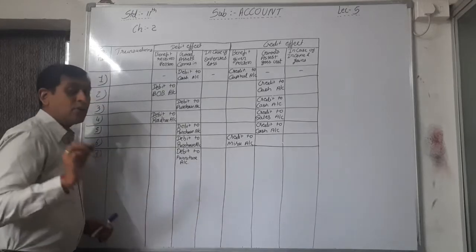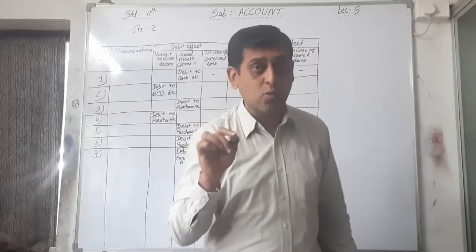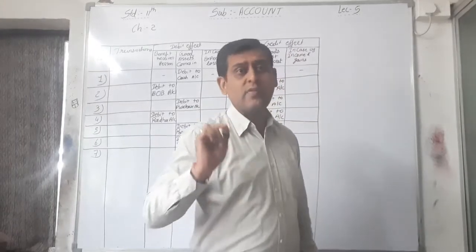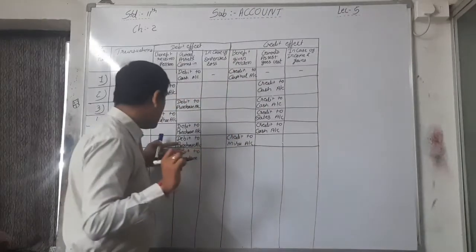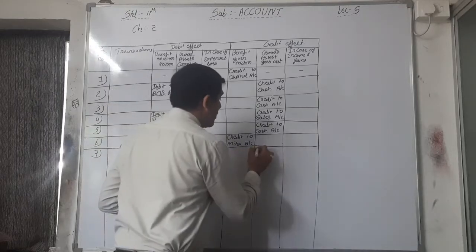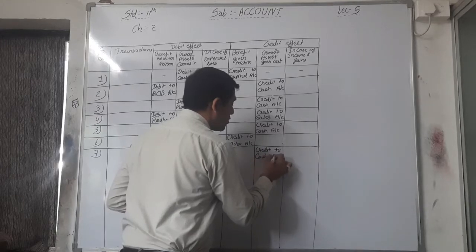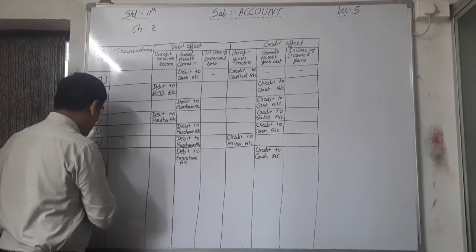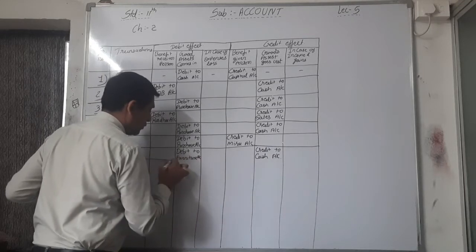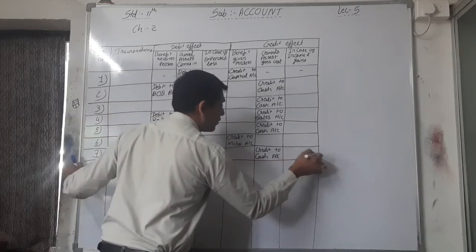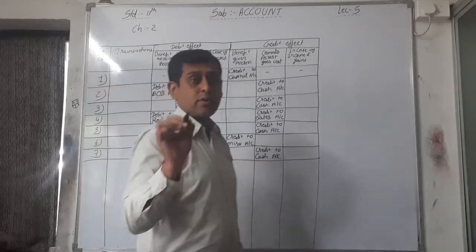See here, debit to furniture account, not purchase account, because we are not purchasing goods, we are purchasing an asset, and whenever we are purchasing an asset we have to debit the particular asset account. So here debit to furniture account and credit to, because it is a cash transaction, credit to cash account, cash goes out from the business, that's why credited to cash account. Debit to furniture account and credit to cash account.